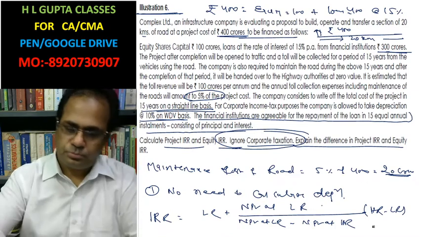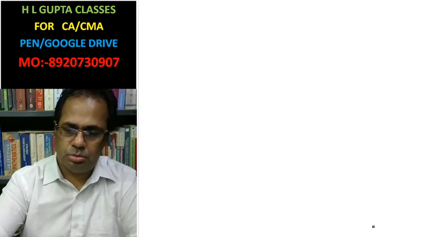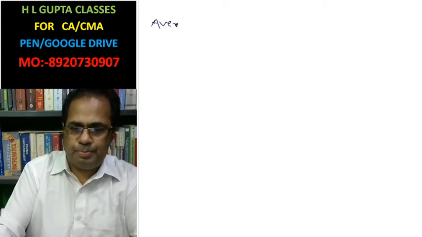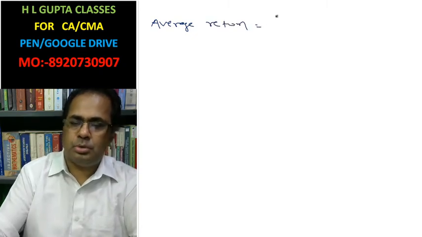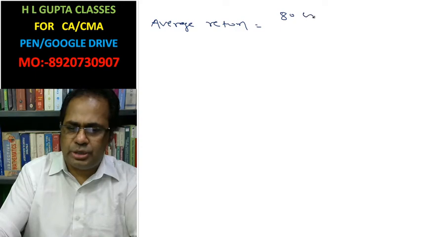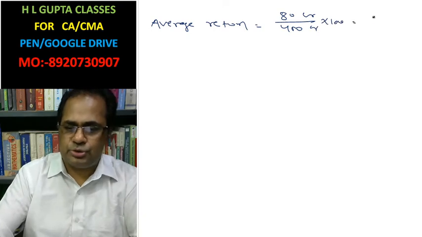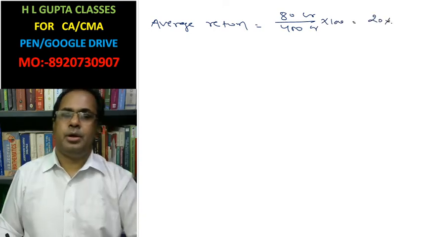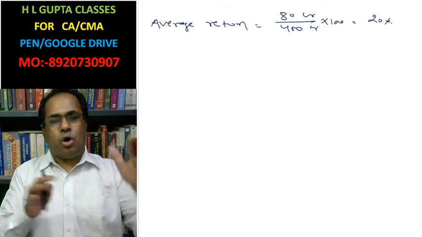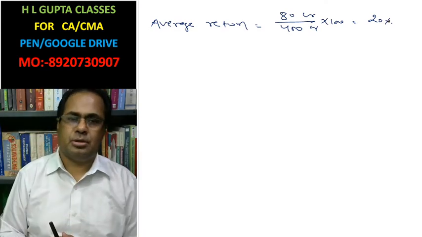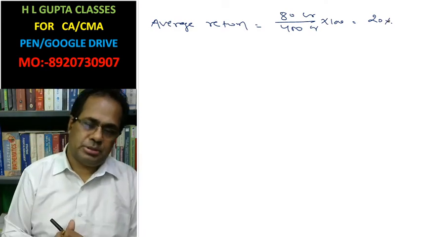Look here at the average return in this case. 80 crore is the return out of 400 crore investment, that is 20%. IRR should be approximately 20%, near 20%.